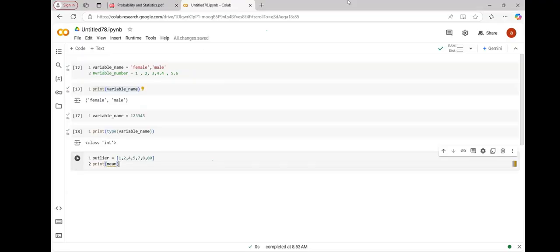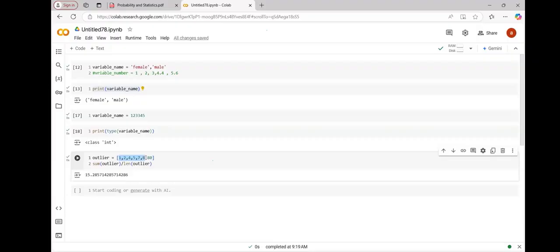Just about extreme value. Can anyone tell me, is there any extreme value you are able to see in cell number 22? Yes, 80. 80 is the extreme value, which we normally call what, guys? Outlier. Why outlier? Any extreme maximum value or extreme minimum value. You can see the mean is getting shifted rightwards.